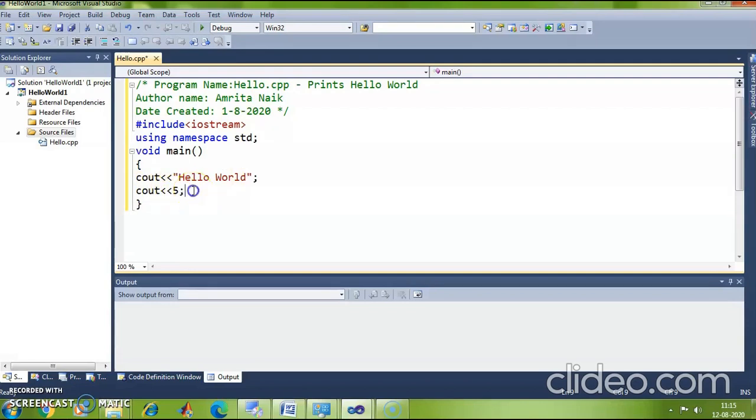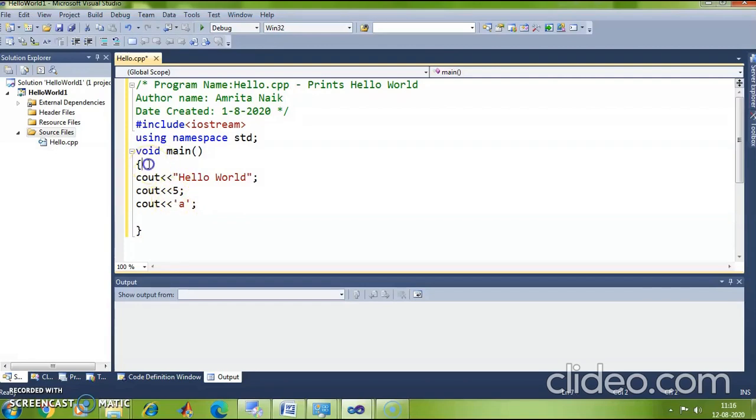Okay. Suppose I want to print a character. What will I do? I will say cout followed by insertion operator followed by the character. Character is always given in single quotes, right? So I write this character A in single quote. Okay. So you see that I never use any type specifier to print something on the screen.